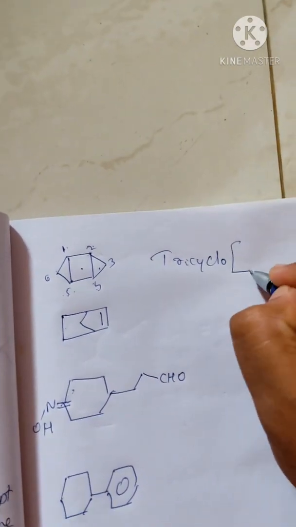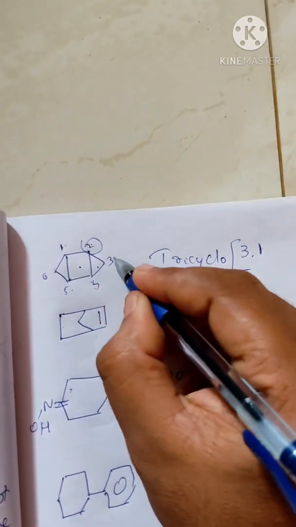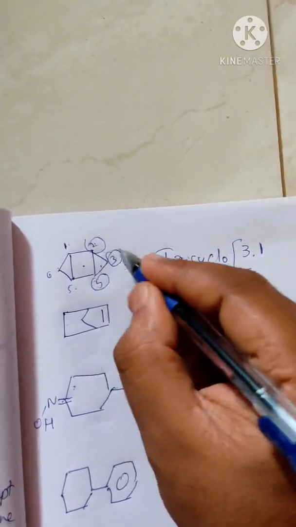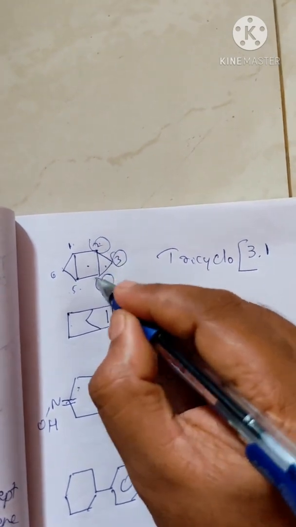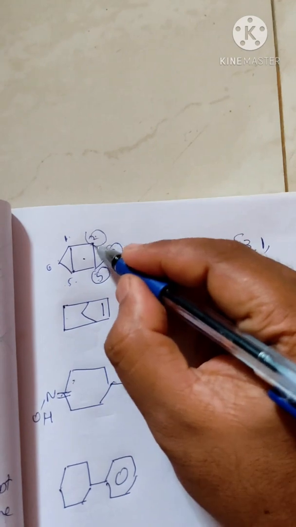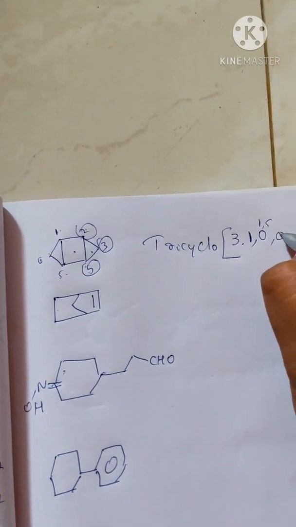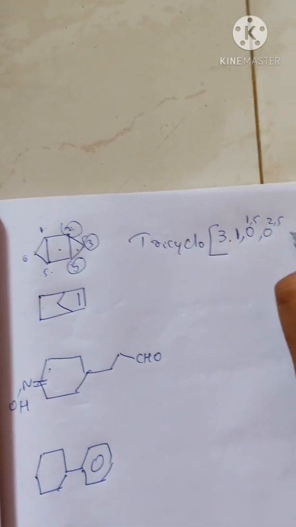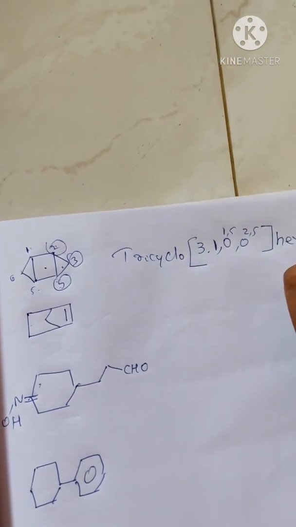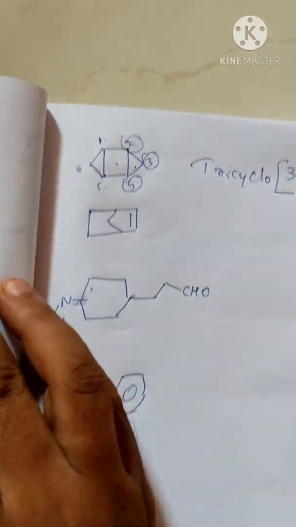So in the naming, the nomenclature will be 3, then 1. 3 means 3 carbon atoms, 2 3 4, all 3 carbon atoms are there in one cycle, and 1 carbon atom is there in another cycle. Then 0 carbon atoms are there between this and this. So 0 between 1 and 5, and 0 between 2 and 5. Then what is this? This is hexane.